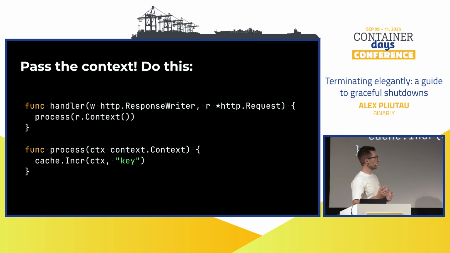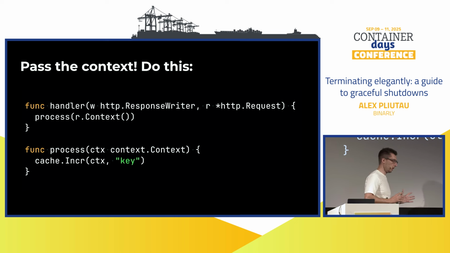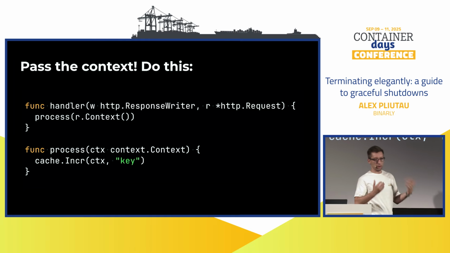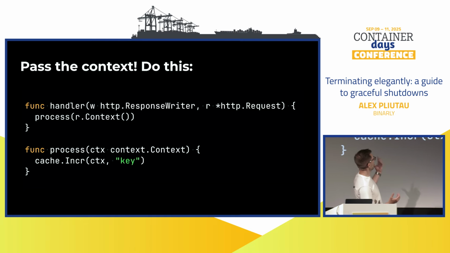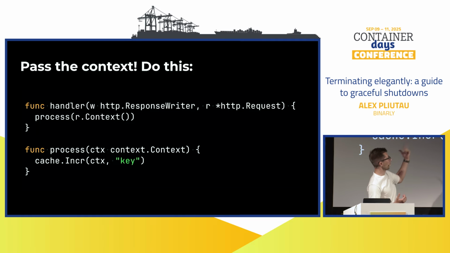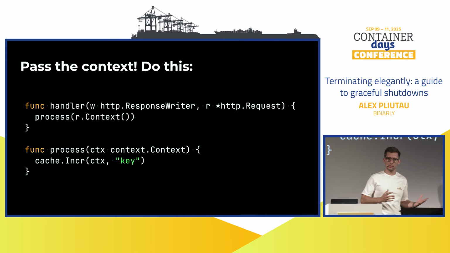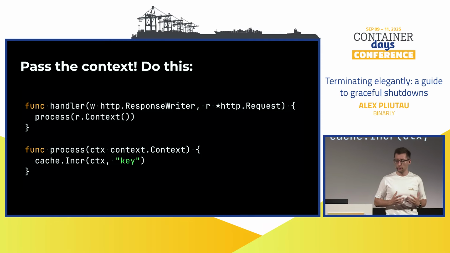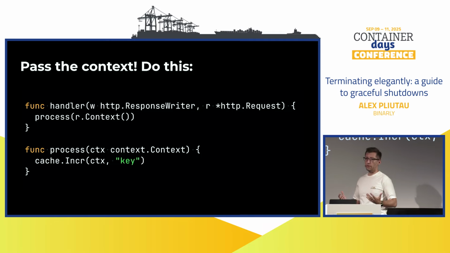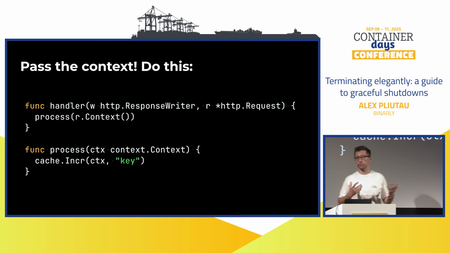So instead of doing something like what we've seen before, pass the context everywhere, right? So our process function could take the context of the request. The HTTP request has this function .Context, and we can pass it everywhere. And when I say everywhere, not all functions need to receive context. For example, maybe there are some atomic and quick functions like summing up two numbers.